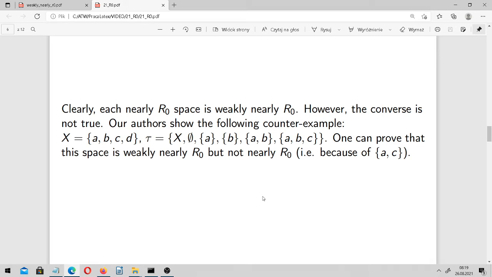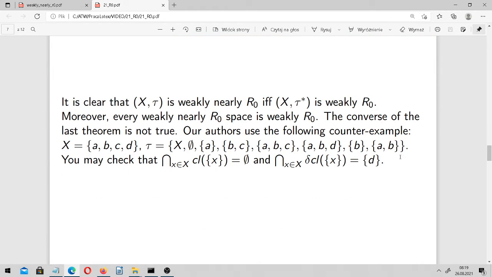However, one may prove that the converse is not true. Our authors show the following counterexample, which is here. Our space has four elements and a topology, and one can prove that this space is weakly nearly R0, but not nearly R0. You may consider and calculate this set here, A^C. Or you may look to the original paper of Nour and A.